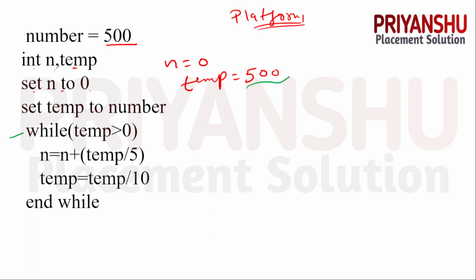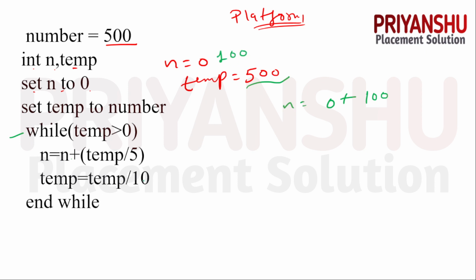And it will enter in the loop. So guys, condition is true and it will enter in the loop. So we have temp equal to 500, which is greater than 0. So n equal to n. The value of n is nothing but 0, guys. So 0 plus temp divided by 5. It means, guys, 100 is there. Clear? So finally, guys, we got n equal to 100 right now in the first iteration.